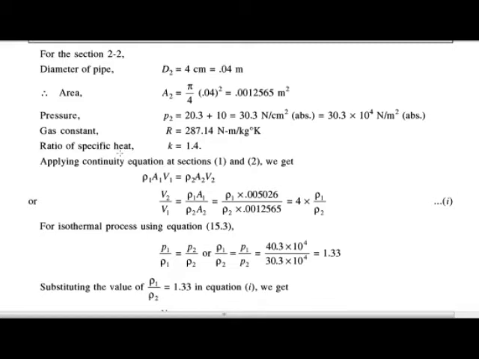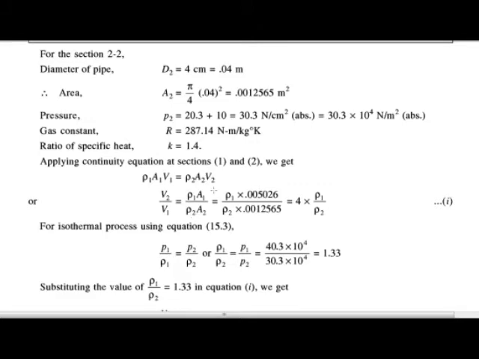So for the 2 sections it is written as rho 1 A1 V1 is equal to rho 2 A2 V2, which can also be written as V2 upon V1 is equal to rho 1 A1 upon rho 2 A2.